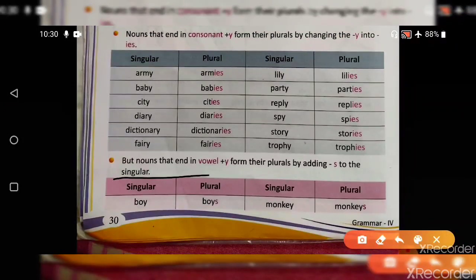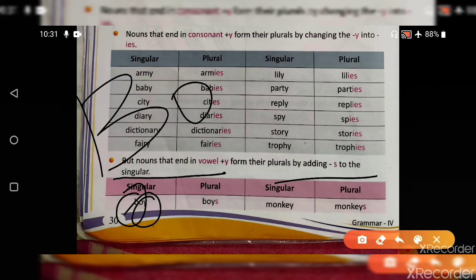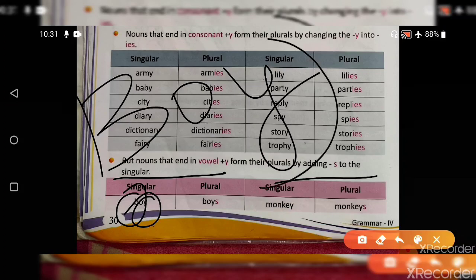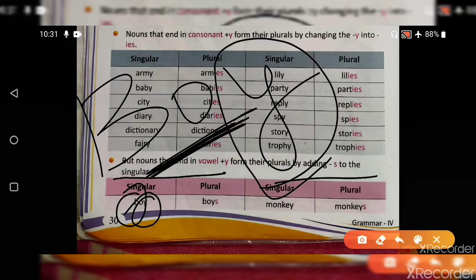But nouns that end in vowels plus y form their plural by adding s to the singular. And now what we have to do? Whenever a word is ending with y and a vowel, for example, boy, it is ending with y, and before y we have a vowel: a, e, i, o, u. These are vowels. So we don't remove anything from here, we just add s. Monkey becomes monkeys.